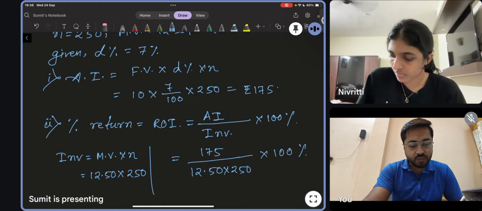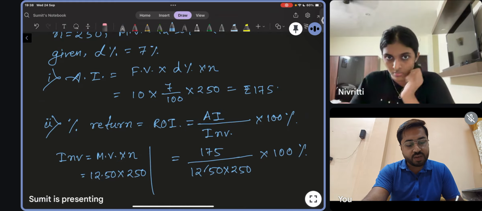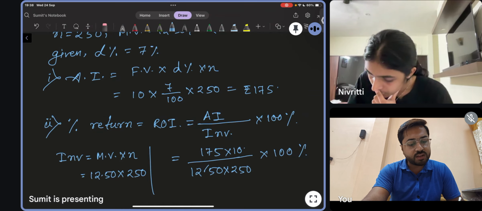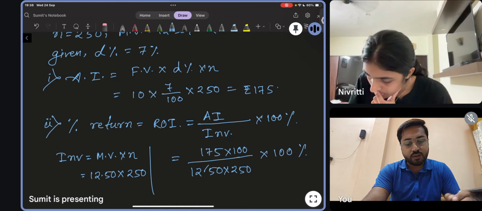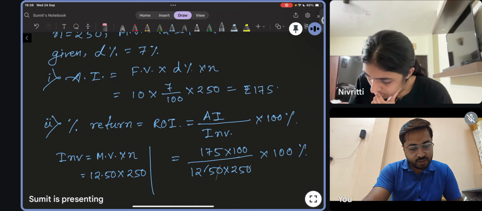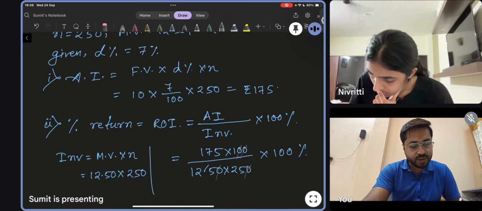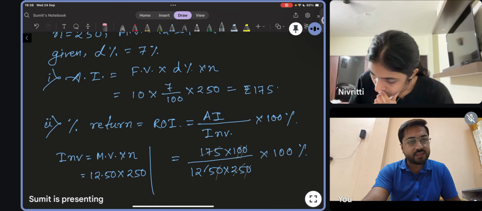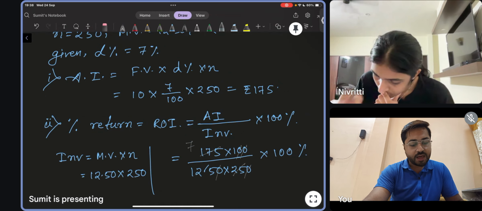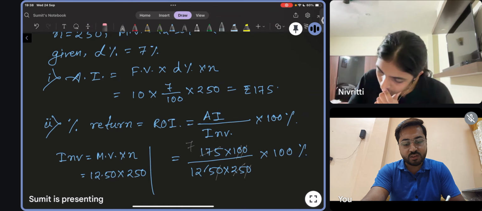So right now we can remove the decimal of 12.50. I will multiply 100 in the numerator and then do the calculation. So the 0 will be cancelled like that, and by 25, 175 can be cancelled, it will be 7. And then do the simplification. Let me know how much it is.